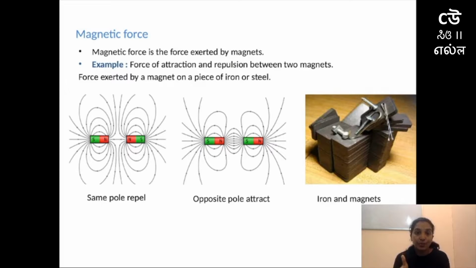Magnetic force means the force which is exerted by a magnet. For example, if we have two magnets, they will have north and south poles, even if they are smaller or larger. Magnets will have two poles, one north and one south. And if we bring the same poles nearer, same poles will always repel and opposite poles will attract.